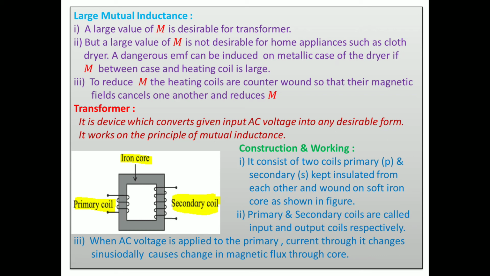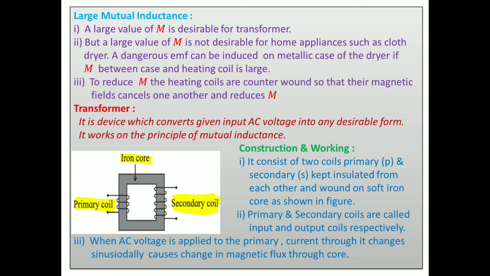Okay, battery eliminators. With the help of these battery eliminators, you can step up the voltage. Means the given input AC voltage is converted into any desirable form. You can increase the voltage as well as you can decrease the voltage. So when you want to increase the voltage, it is called a step up transformer. When you want to decrease the voltage, it is called a step down transformer. I mean, there are two types of transformers.